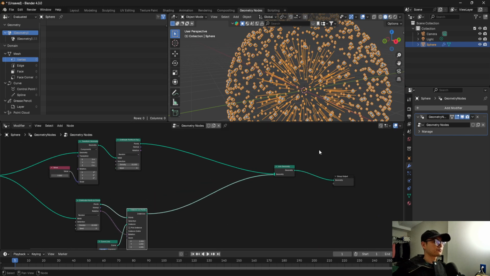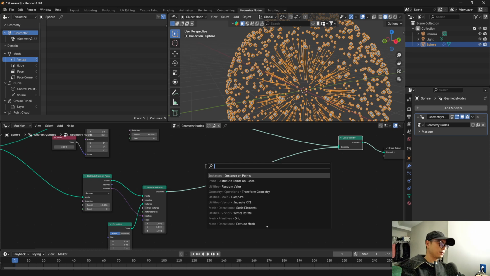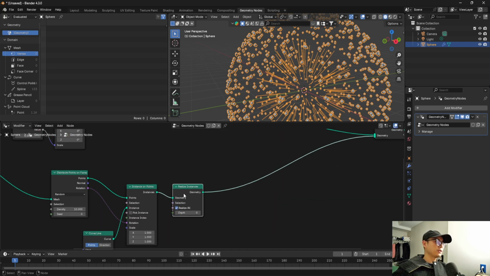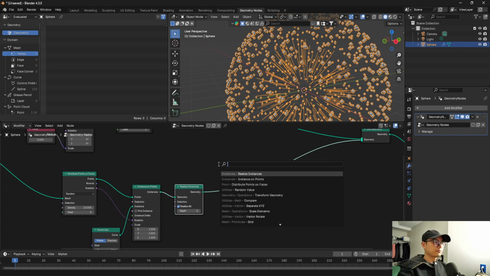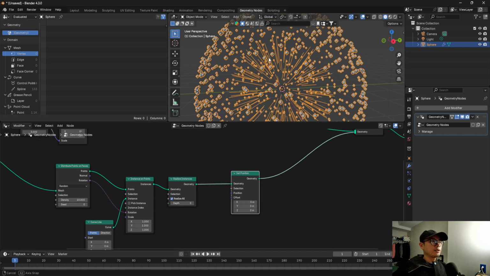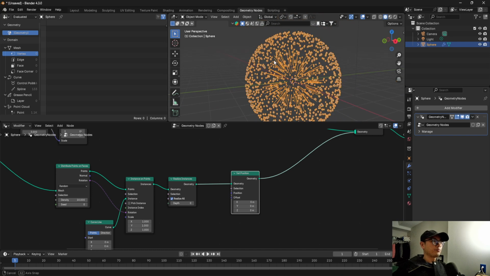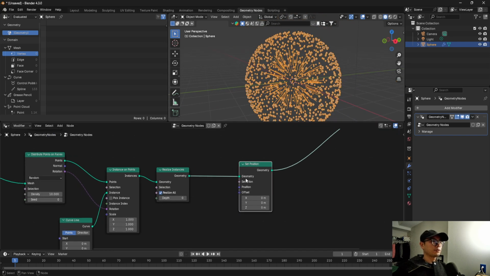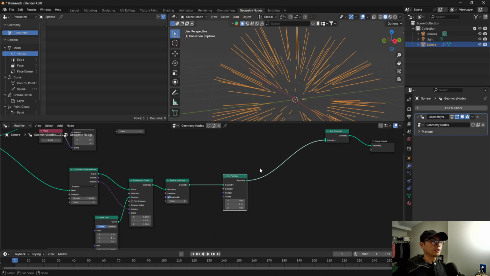So how to do this? Let's begin. And here I will use a realize instance, because it's instance. We can't do anything to instance. So after that we will set position. We will set the outside point of the curve to the bigger sphere. So we need to first choose the outside point of the curve.